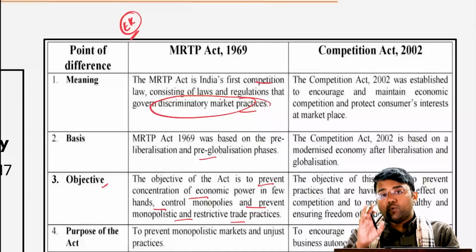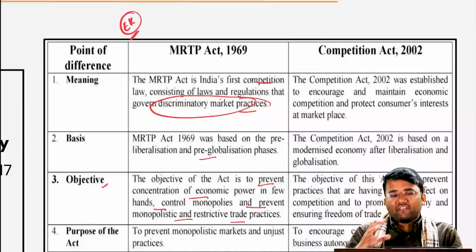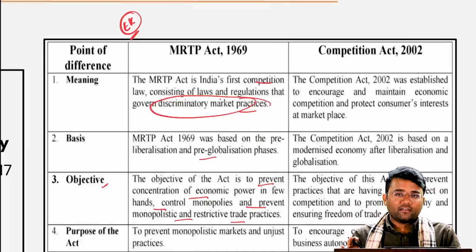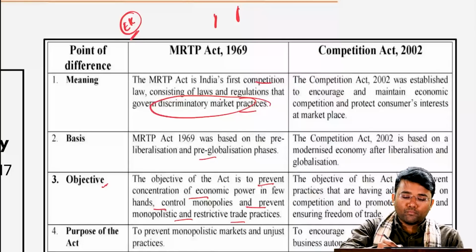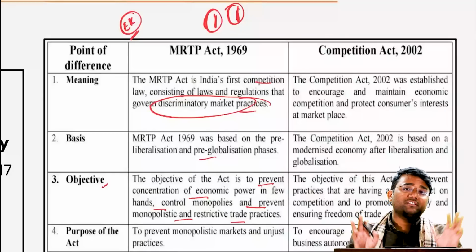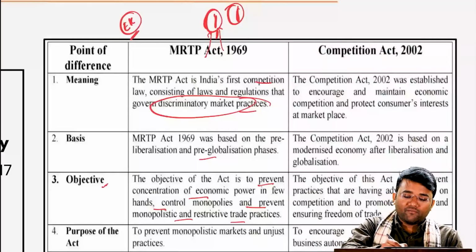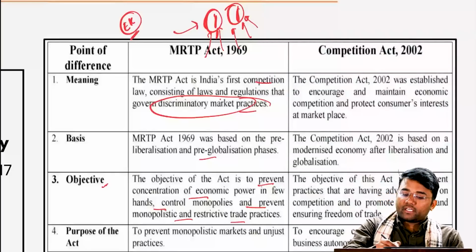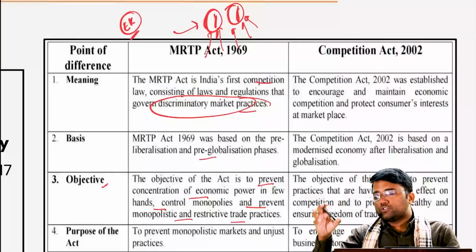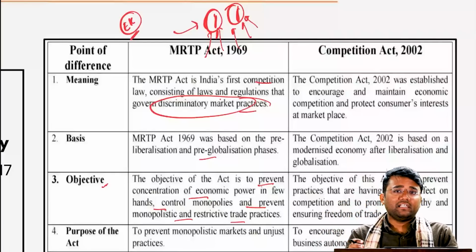So they did not like the idea that private companies should be given a full free hand, because there might be a case where one or two companies or one or two people are present all across the sector, and these people will be earning most of the profits and getting most of the money from the economy, and they will become so big that they will also be controlling other components of the country, whether it is government, judiciary and other things.